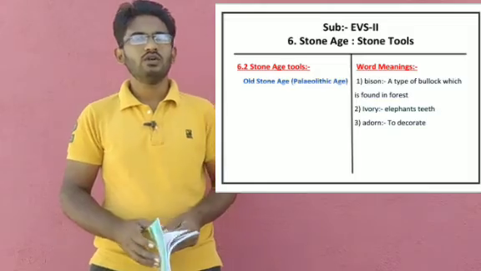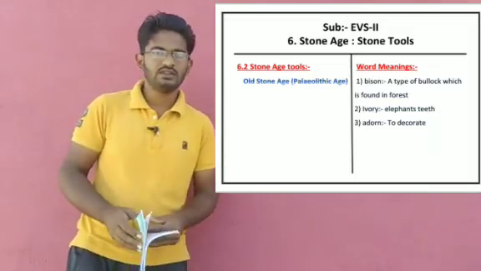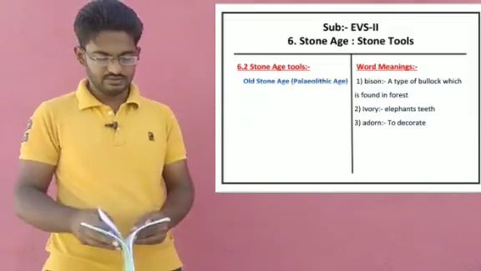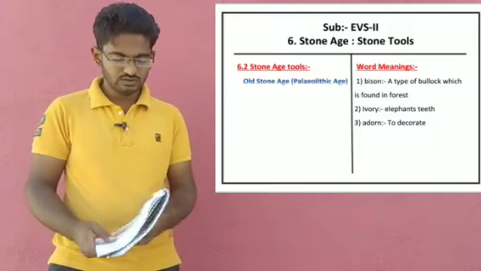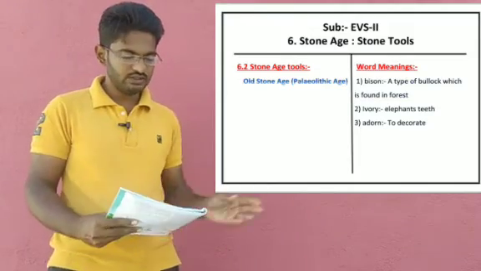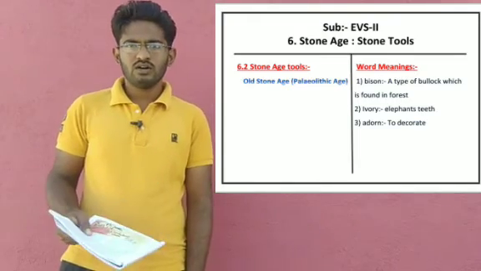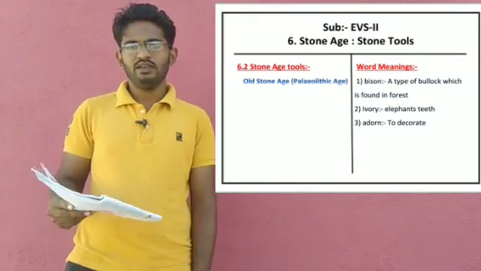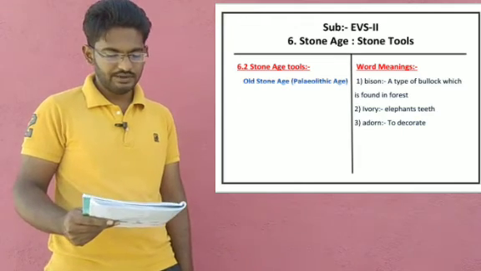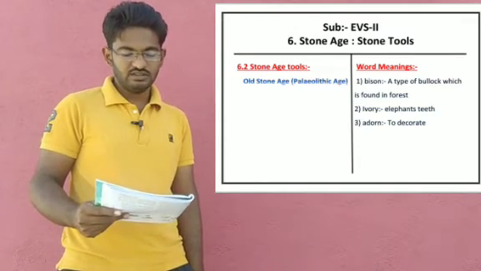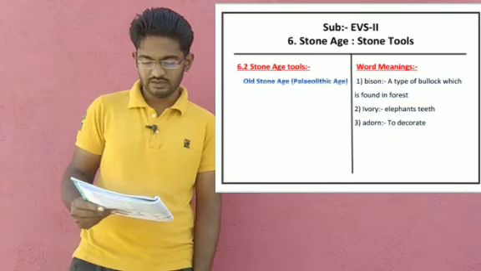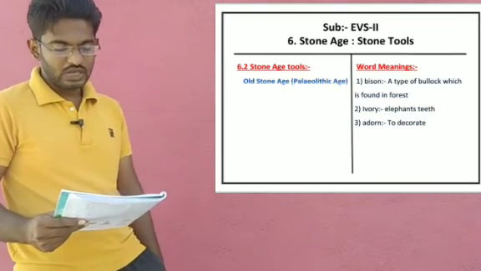On the screen you can see hard words. Bison means a bullock which is found in the forest. Chisel means a tool for cutting.